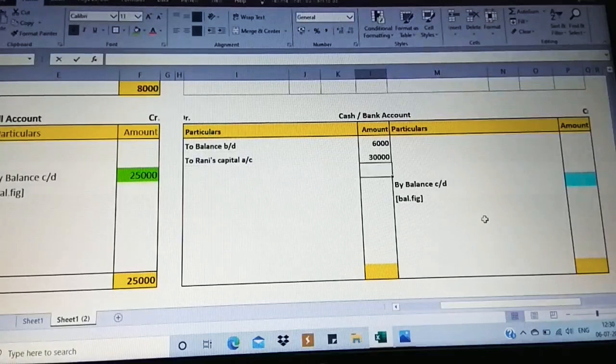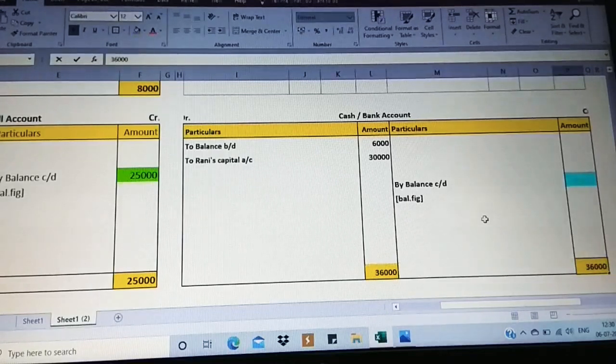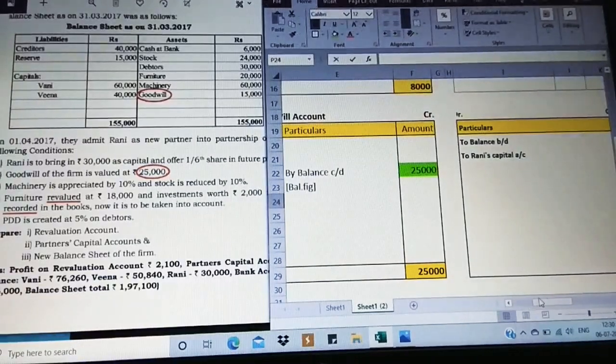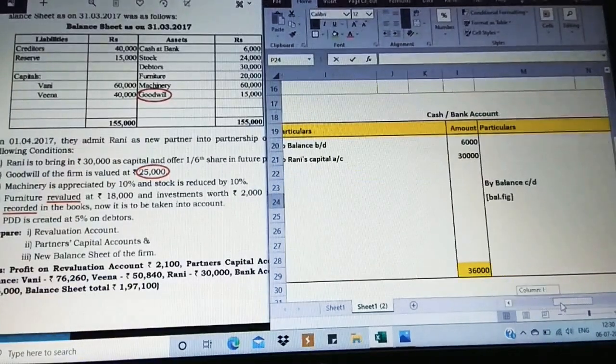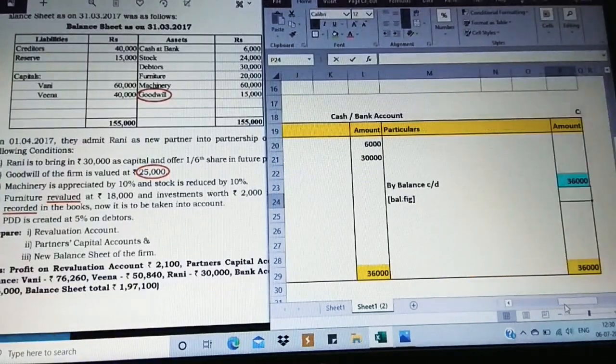So no further adjustment. So this is going to be the total, 36,000. The same total is taken on the credit side, and as there is no adjustment on the credit side, this is going to be treated as a balancing figure and taken to the balance sheet. That is the new balance sheet. Yes, we have done the cash account now.